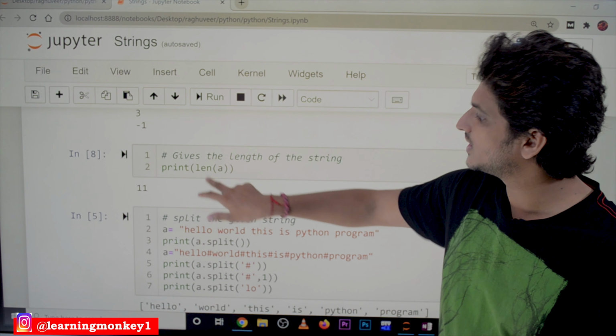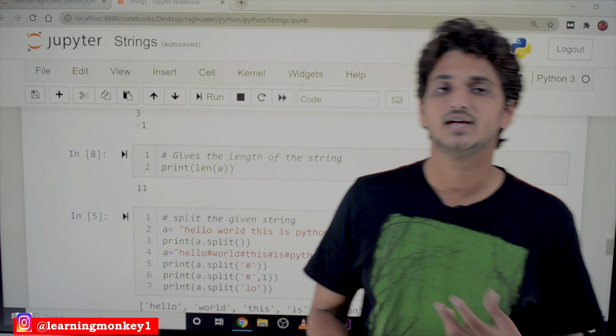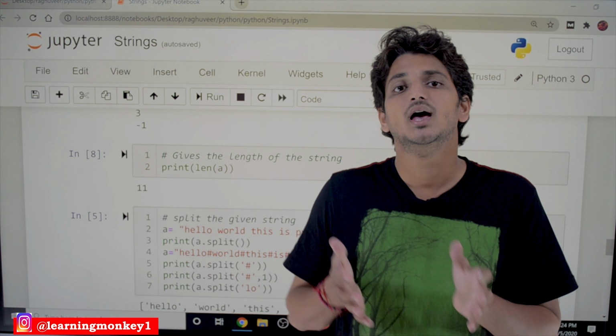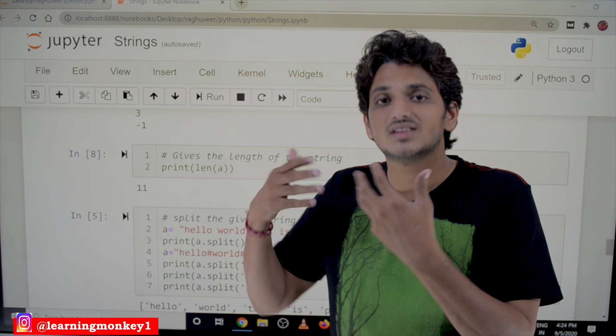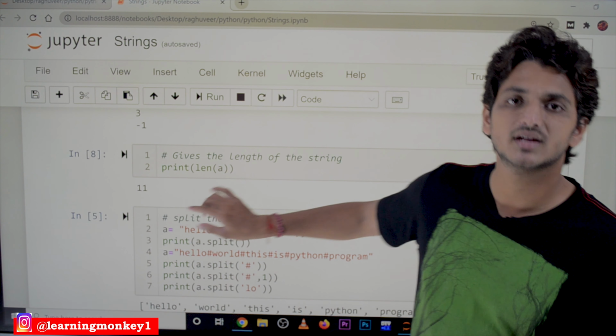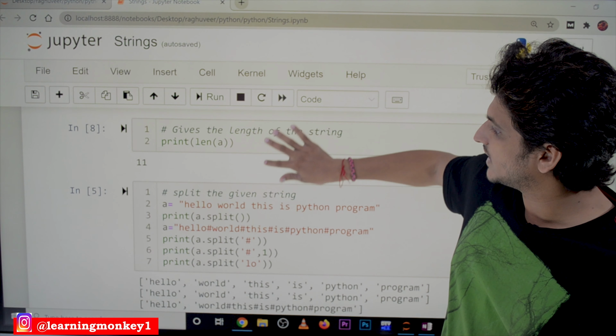Next one, this is very important, the length function. Len means the length function. The len method is used to identify the number of characters. What is the length of the string? That is what it will display. The length of the string is 11 characters, so it is given as 11.